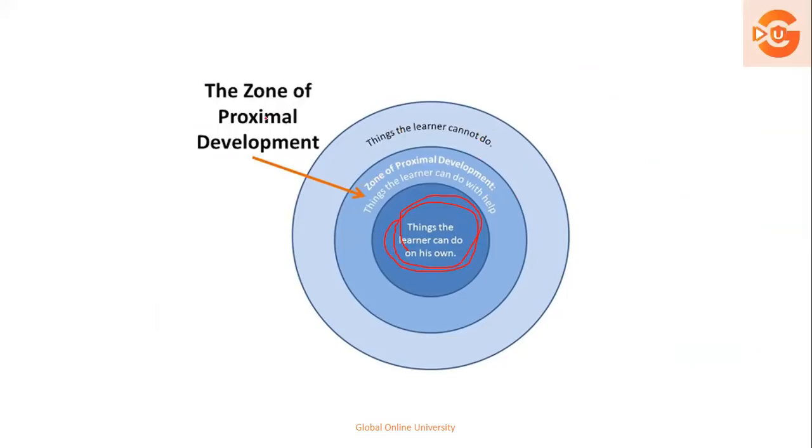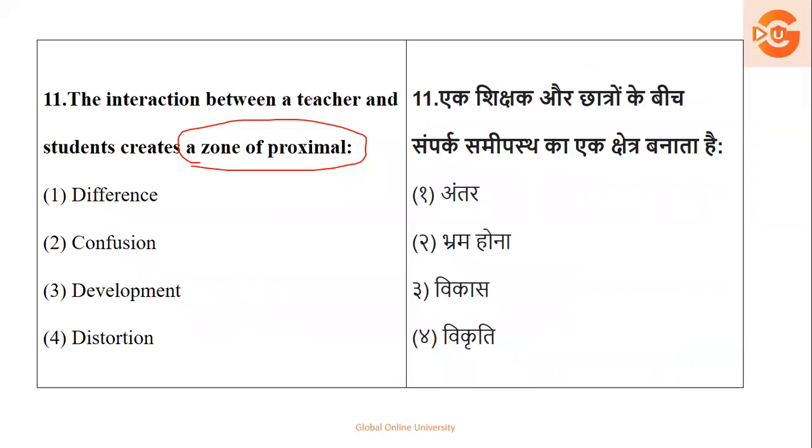So when he requires assistance, that is with the help of a teacher, that is just to develop the learner. So the interaction between a teacher and a student creates a zone of development. So your right answer for this is option number 3.